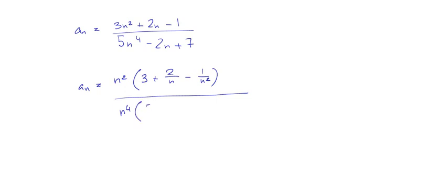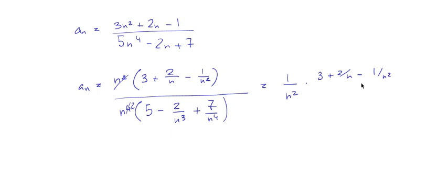So this is 5 minus 2 over n cubed plus 7 over n to the 4th, right? And then n squared and n squared cancel each other out, and then you have 1 over n squared times this 3 plus 2 over n minus 1 over n squared over 5 minus 2 over n cubed plus 7 over n to the 4th, right?